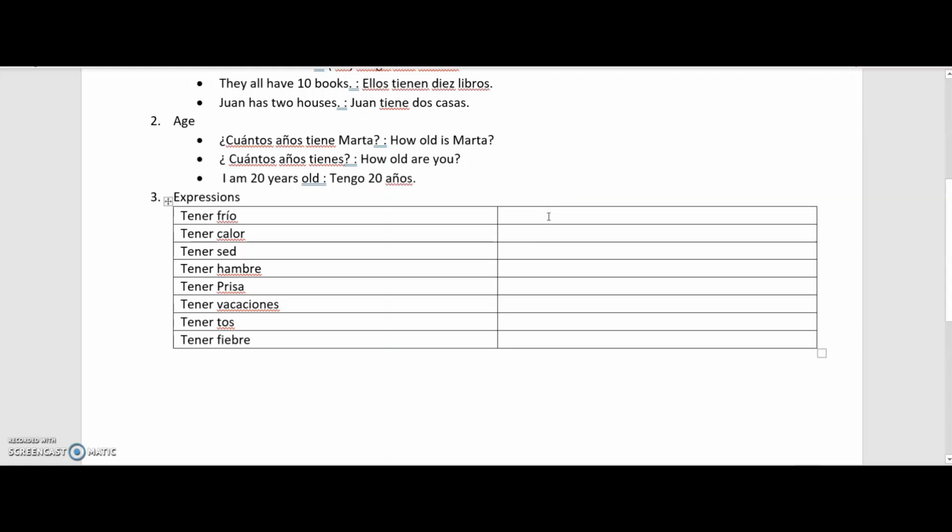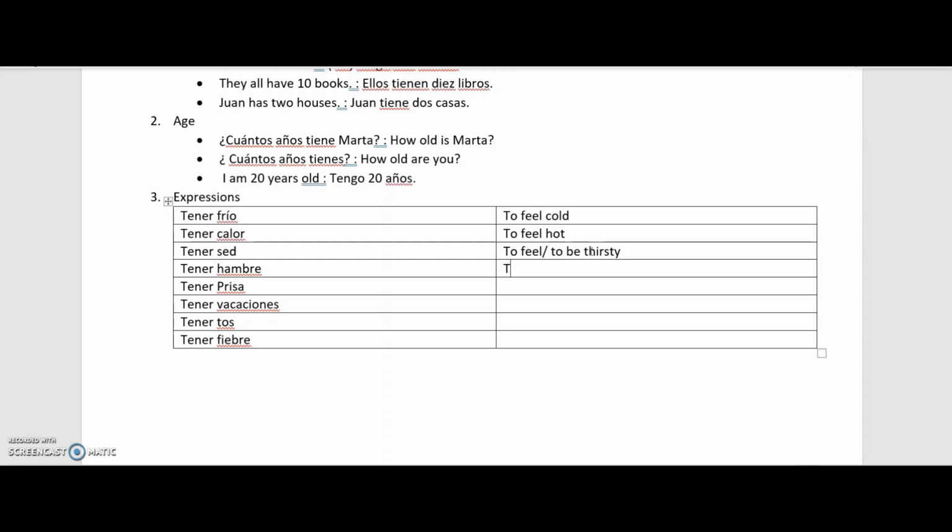Similarly, the verb tener is also used in certain expressions. For example, the following list that I have already written for you. Tener frío means to feel cold. Tener calor means to feel hot. When you're feeling hot inside some place, you can use tener calor. Tener sed means to feel or to be thirsty.